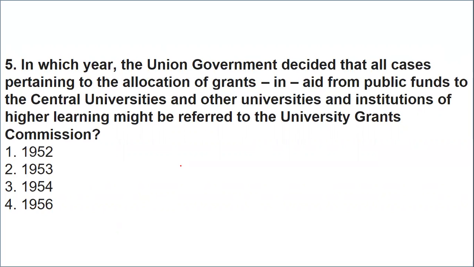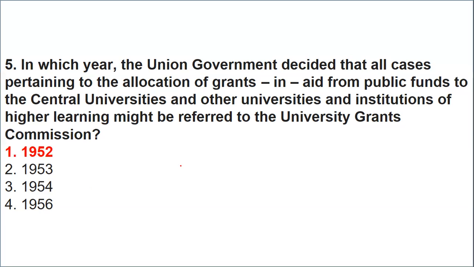In the year 1952, 1953, 1954, or 1956? So it is in the year 1952. All the cases pertaining to the UGC will be looked after by UGC.